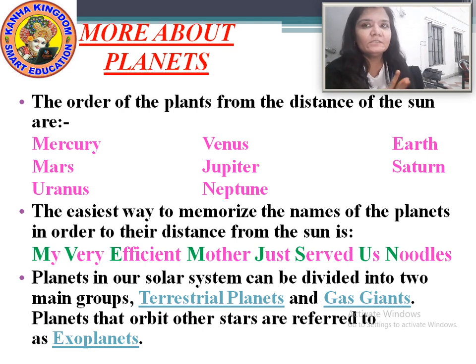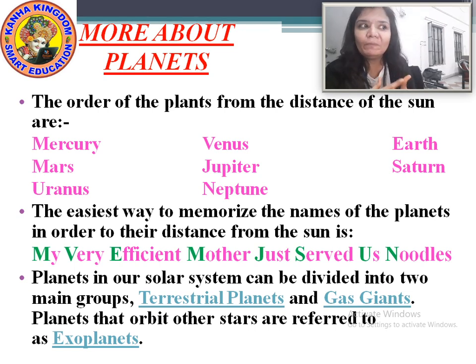And noodles starts with N, and the N stands for Neptune. So if you memorize this sentence, my very efficient mother just served us noodles, you will easily know the names as per the distance from the sun.